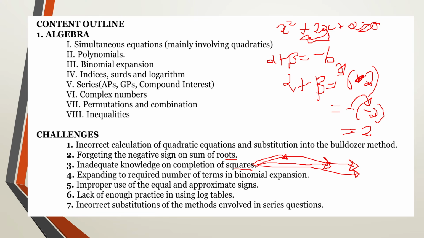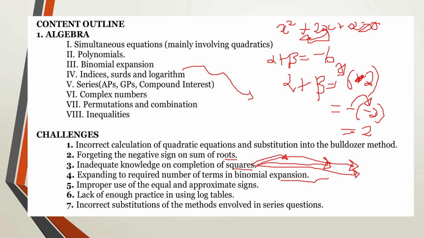Now proceeding, we're going to look at expanding to the required number of terms in the binomial expansion. I've already talked about this. Understand what the fourth term means, and also what x power 4 means. x power 4 is not the same as the fourth term. I've already explained that when I was talking about it earlier.